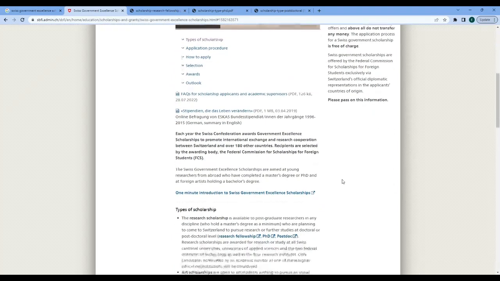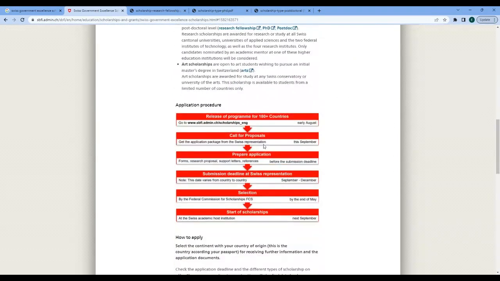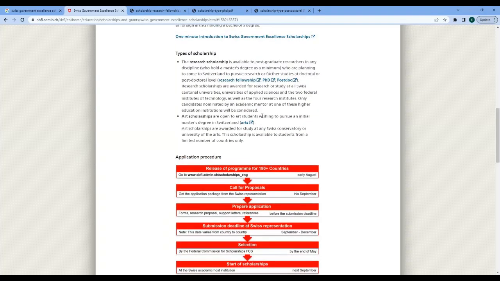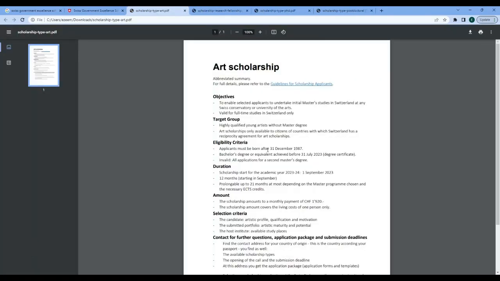And of course, we have seen how to apply and the stages. Maybe I'll quickly touch on the arts scholarship type. Let's see what is involved for our art students. It is for highly qualified young artists without a master's degree, and these are citizens of countries with which Switzerland has a reciprocity agreement for art scholarship.